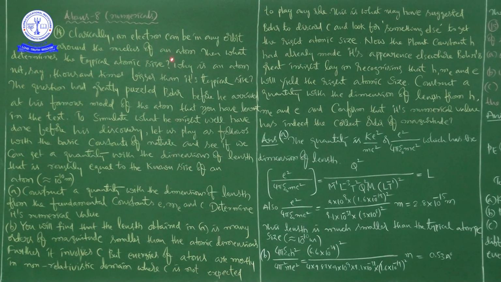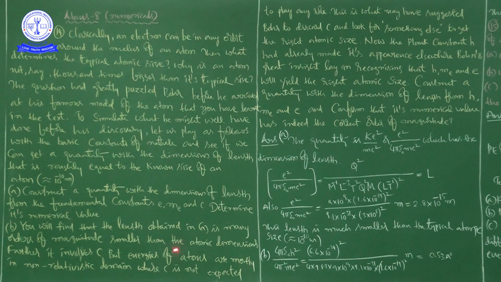So, regarding this information, what he is talking about and what he is asking us to imagine, we have two questions, A and B. First, A: construct a quantity with the dimensions of length from the fundamental constants e, m_e and c.